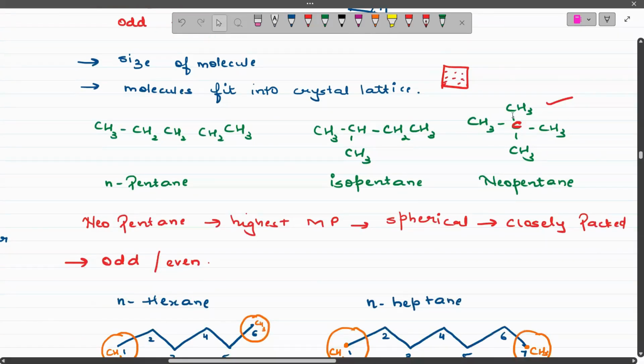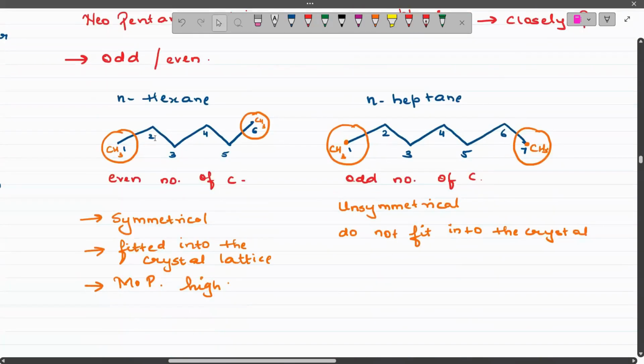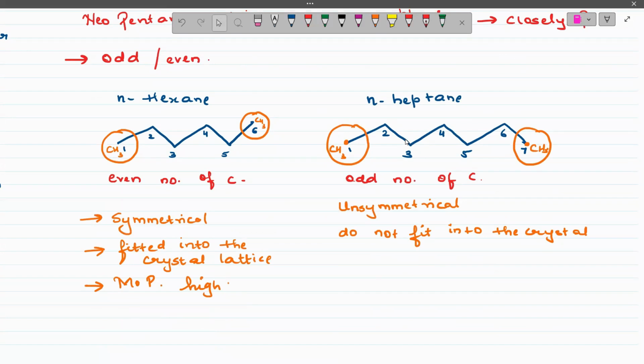Now, if I look into neopentane or heptane, hexane, the entire topic I have covered. And in the next lecture, I will be discussing a few more properties of alkanes. And along with the properties, we will be solving a few questions as well.